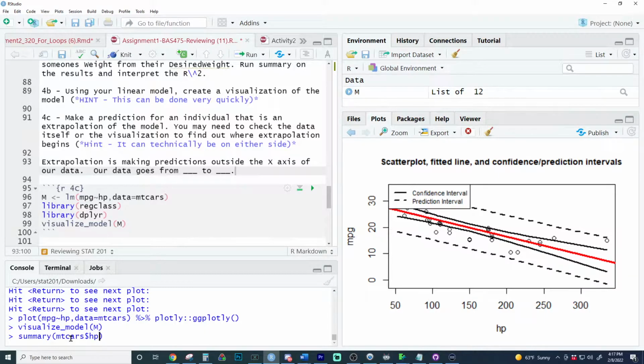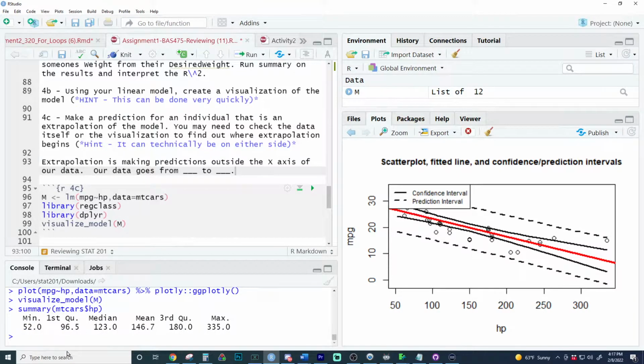It looks like our data goes from what? Like just the value of the x variable, which is this down here. What would be the minimum value and what would be the maximum for a guess? Yeah, I'd say that's a good guess right there. Great guess, Cora.